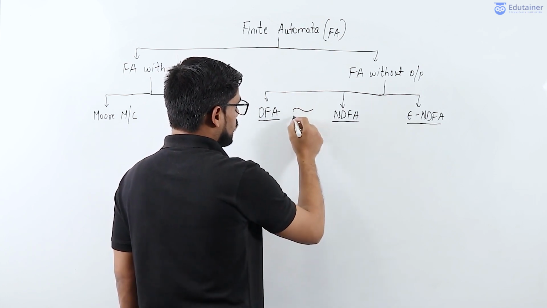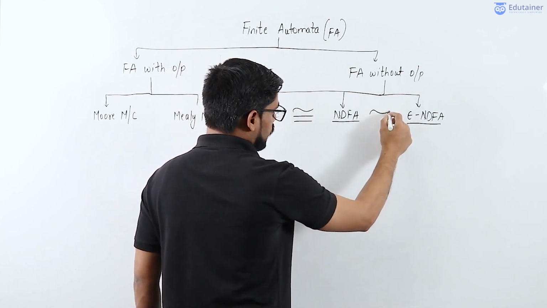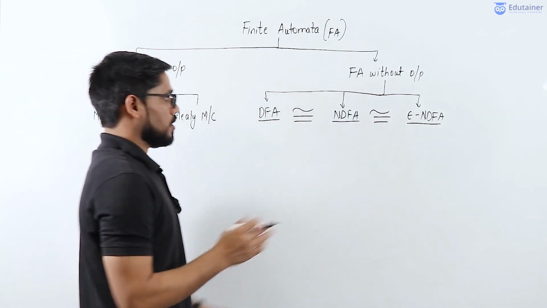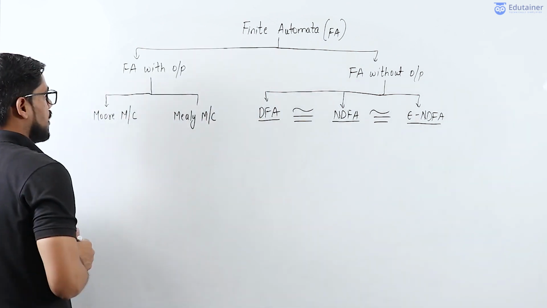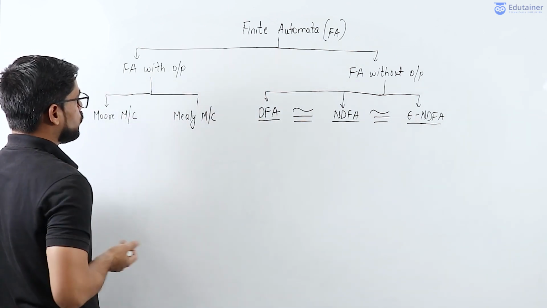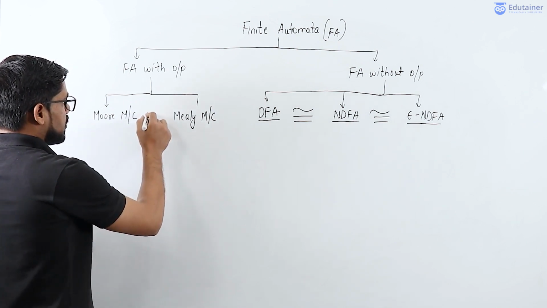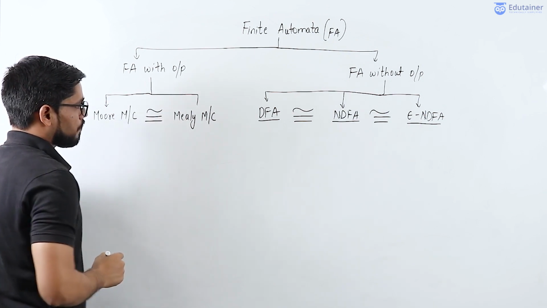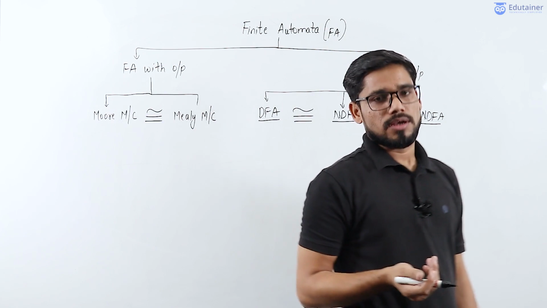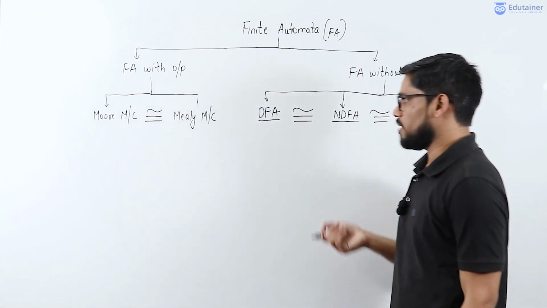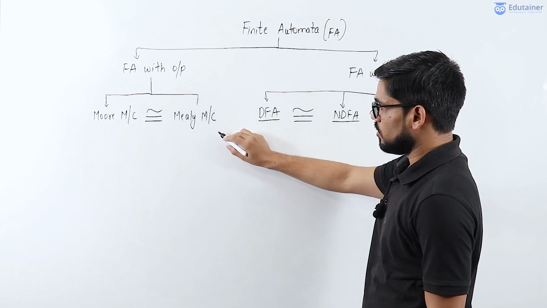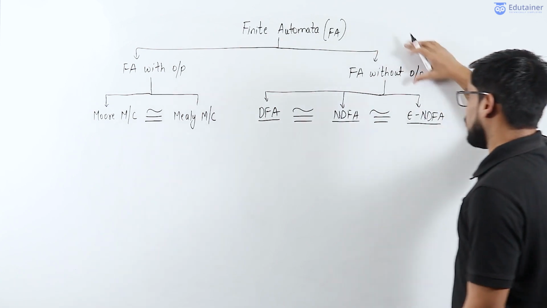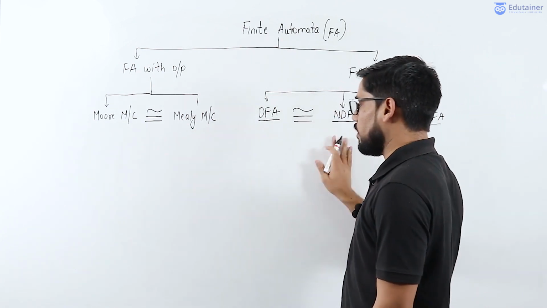And we also see that these three machines are equivalent in power, means their power is same, no one is superior to other. Similarly, in finite automata with output classification, we have seen that Moore machine and Mealy machine are also equivalent in power, and by using some simulation and experimentation, it is also proven that finite automata with output and finite automata without output are also equivalent in power.